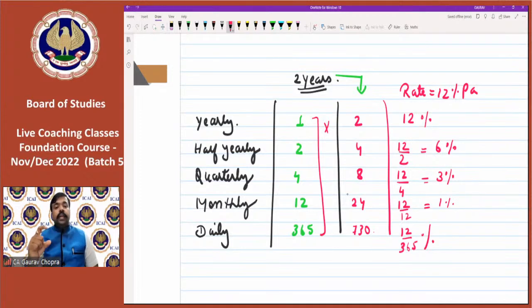Time को calculate करने के लिए multiply it with 2 and for rate divide by 2. In case of quarterly compounding, time को calculate करने के लिए multiply by 4 and for rate divided by 4. Monthly compounding के लिए multiply by 12 for the time and divide by 12 for the rate and so on. Right? So this is known as conversion period. So I think I have discussed in detail and this will be more clear in the coming questions.